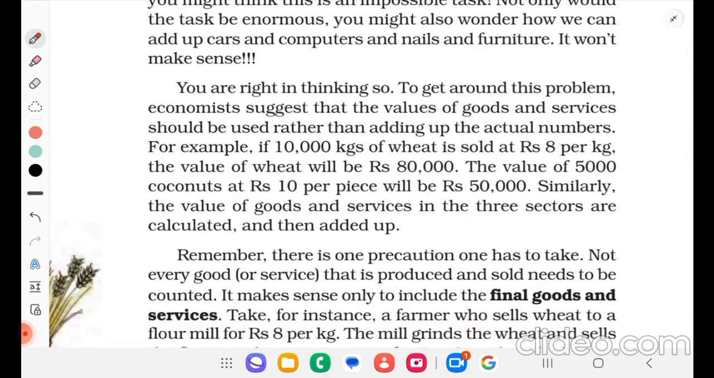To get around this problem, economists suggest that the value of goods and services should be used rather than adding up the actual numbers. For example, if 10,000 kgs of wheat is sold at rupees 8 per kg, the value of the wheat will be rupees 80,000. The value of 5,000 coconuts at rupees 10 per piece will be 50,000. Similarly, the value of goods and services in the three sectors are calculated and then added up. Understood? Okay.